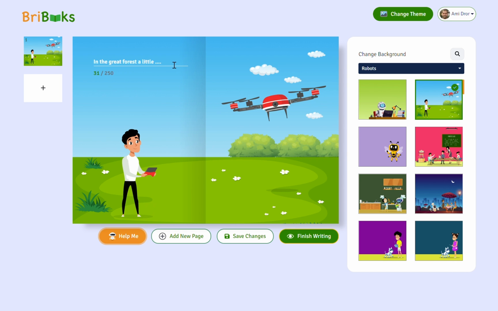I'll start with this. In the great forest, a little boy named Zuzi was flying his drone. And of course, I can keep writing. You can see I wrote only 64 characters here. I can write much more, but I want to explain how the system works.